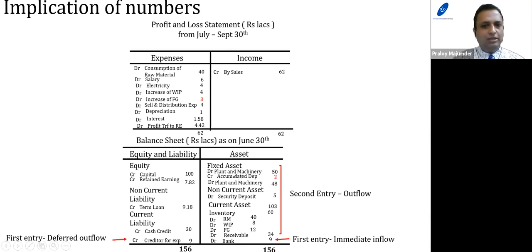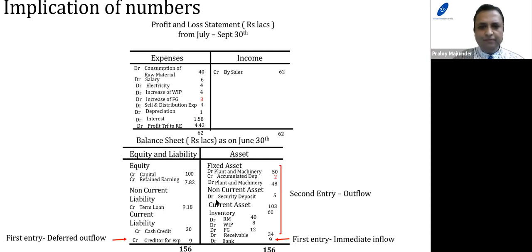So if we apply the logic, plant and machinery is a second entry, and the second entry is a debit. If the second entry is a debit, that means the first entry is a credit. First entry is a credit means outflow. So plant and machinery means the business entity has already incurred an outflow of 50 lakhs of rupees. Now the question is whether this is good or bad. That depends on whether this outflow is generating the desired income or not. So plant and machinery of 50 lakhs means an outflow has already happened.